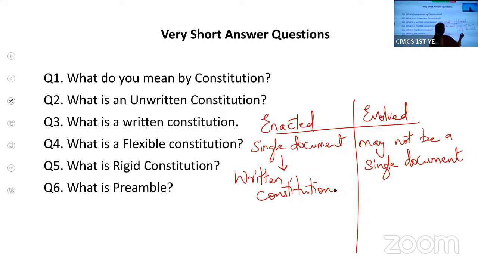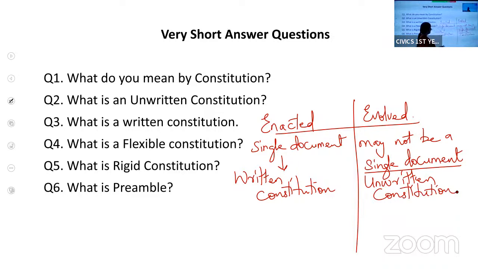But an evolved constitution is not a single document. So we call it an unwritten constitution. It is also in a written form, but it is not a single document. That is the difference. It is also in a written form, but it is not in a proper order.